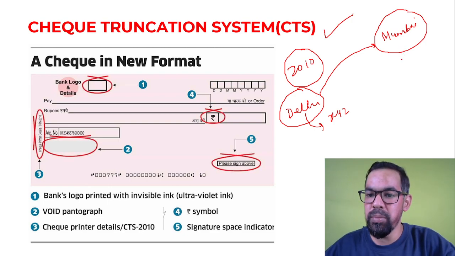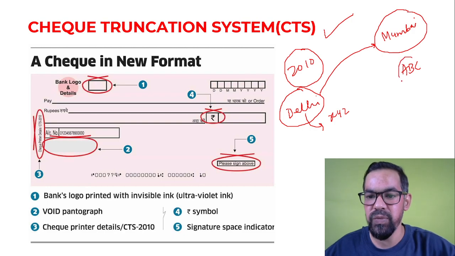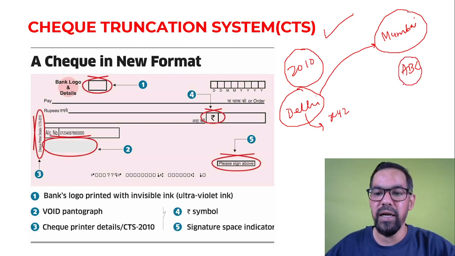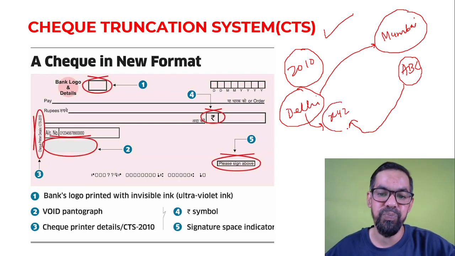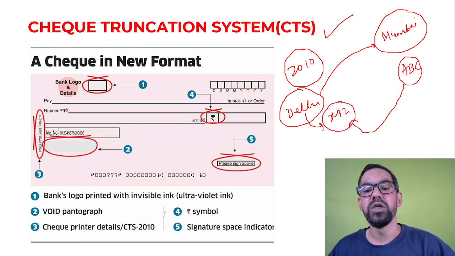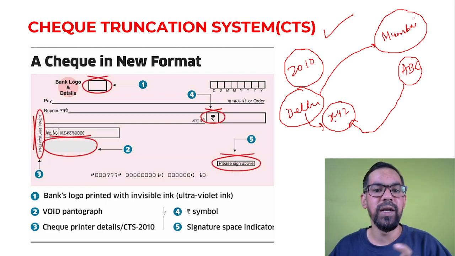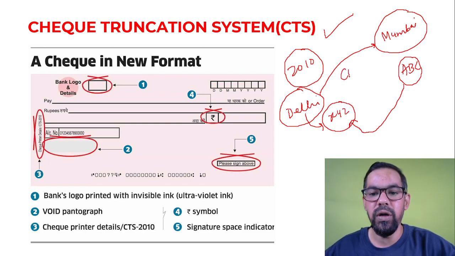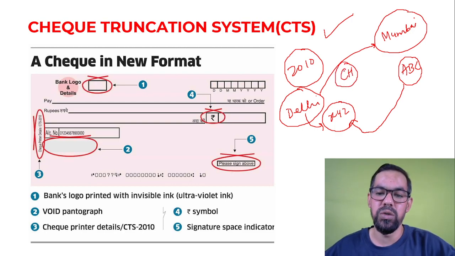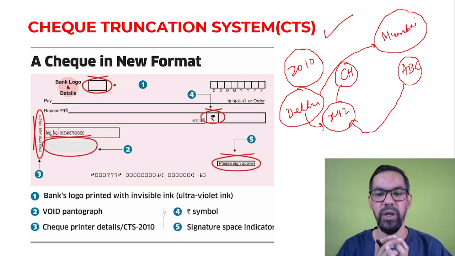Then this Mumbai ABC Bank, during the non-CTS system, would courier this check to your Delhi branch of XYZ Bank. XYZ Bank would go through your details, check the credentials, and then send it to the clearing house. So this was a very time-taking process.